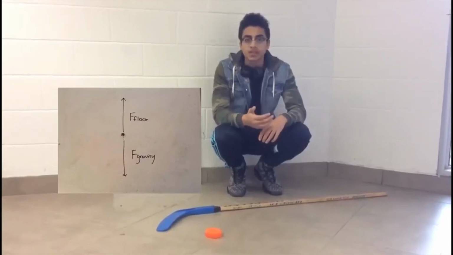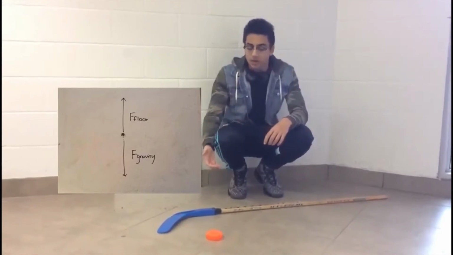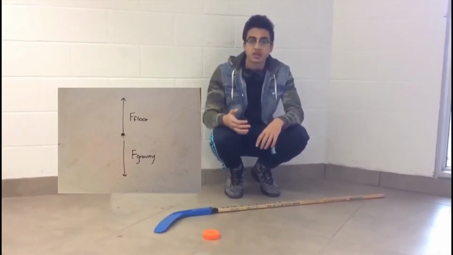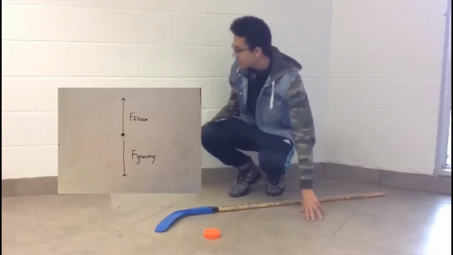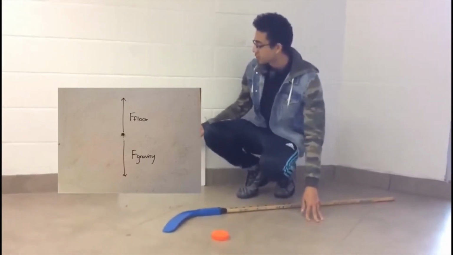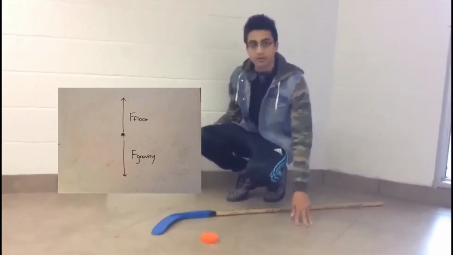So Newton's first law states that an object at rest will stay at rest, and an object at a constant speed will stay at a constant speed, unless there is an external force acting on it. So you may wonder, how does this apply to hockey? In this scenario, the puck is at rest, which means the forces acting on it are equal. Let's look at the FBD diagram, which explains the motion and the forces acting on an object.